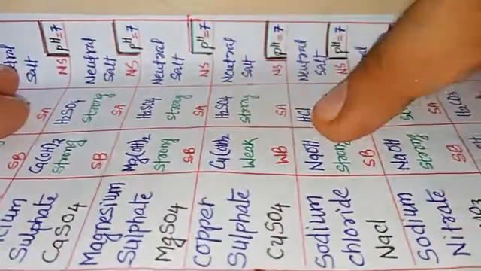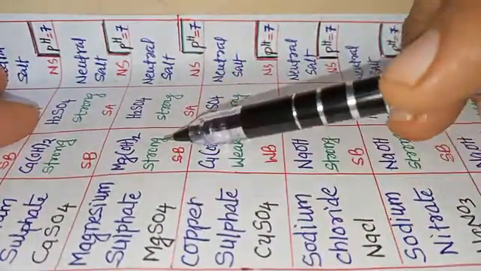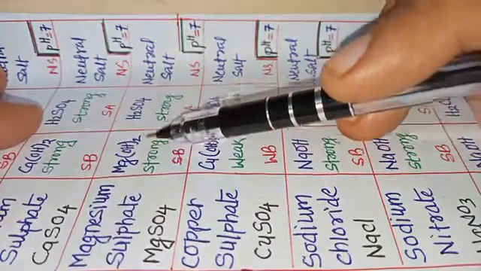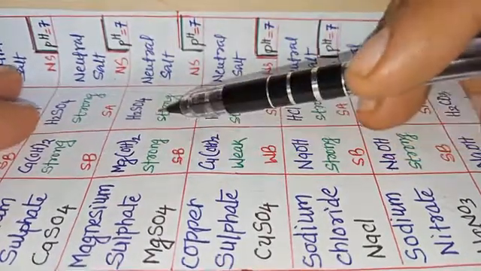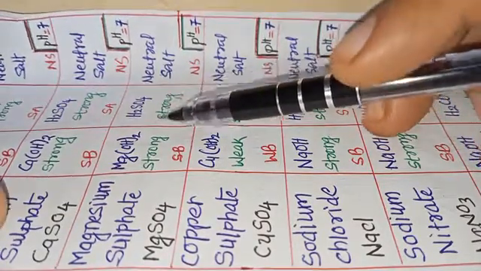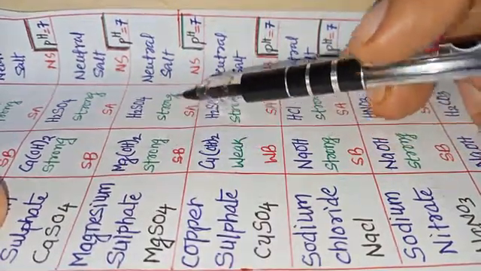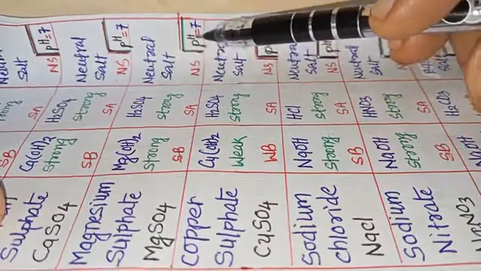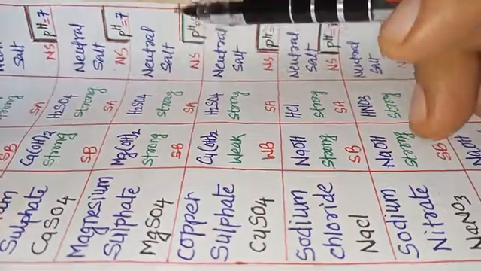Then we have magnesium sulfate, MgSO4, which is produced from the base Mg(OH)2, which is a strong base, and from the acid H2SO4, which is a strong acid. So as it is produced from a strong acid and a strong base, it is a neutral salt, and its solution will have a pH equal to 7.